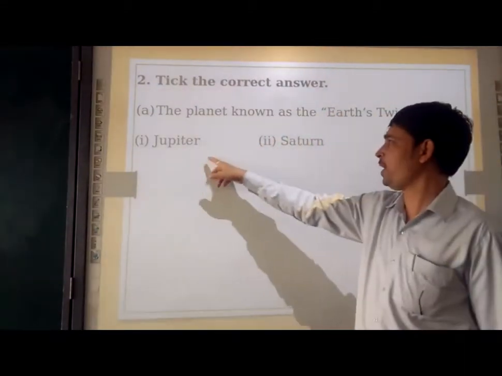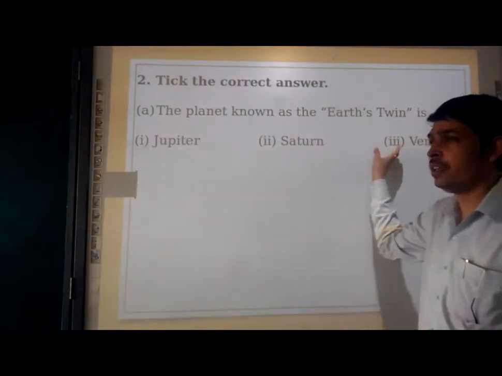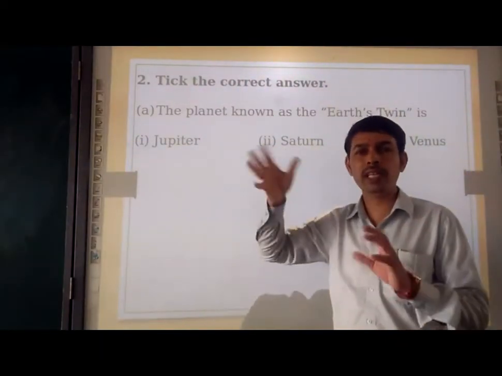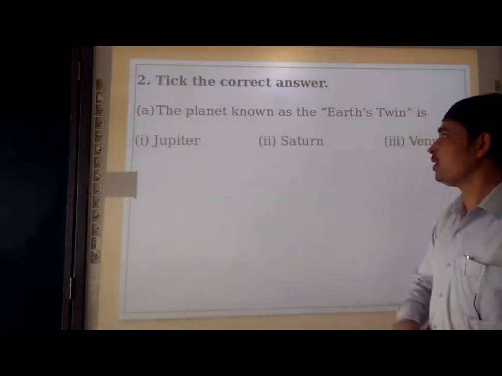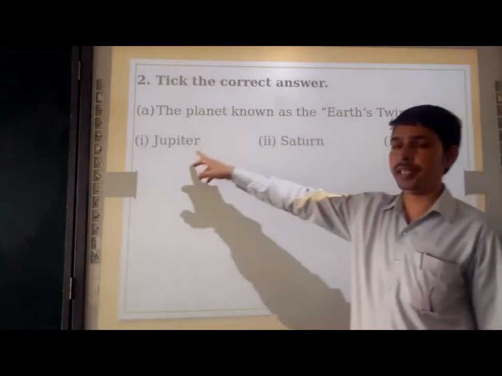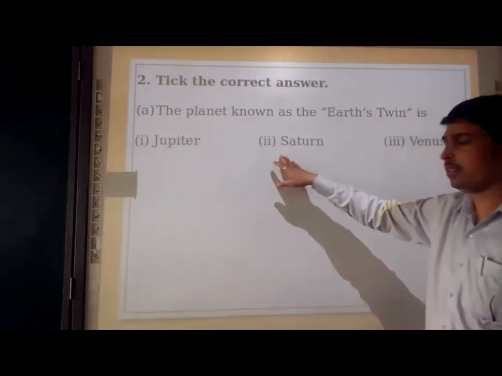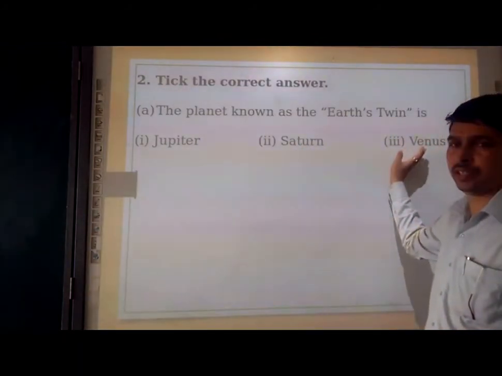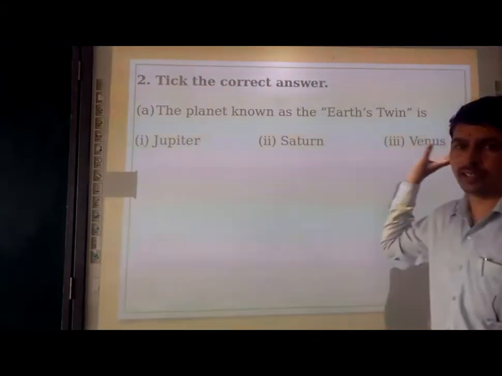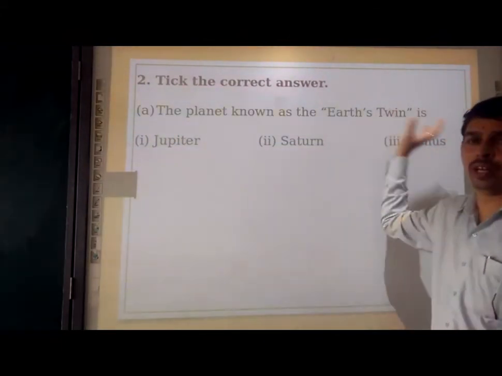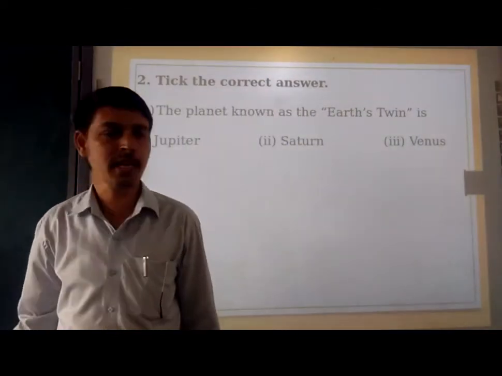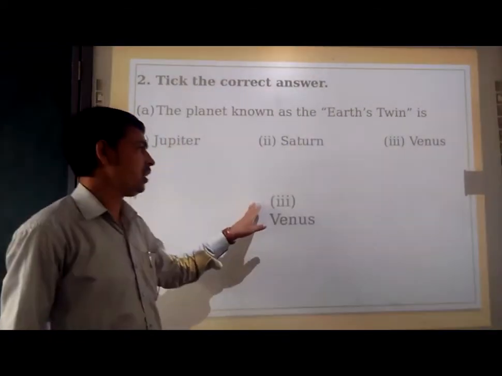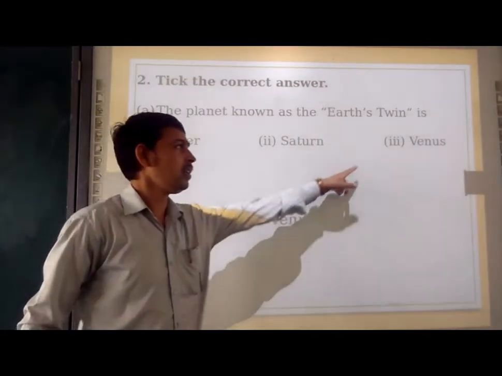So out of Jupiter, Saturn and Venus, which planet looks similar, called the twin of the Earth? So Jupiter is here, Saturn is here, and Venus is there. So Venus is the correct answer because it's known as the twin of Earth. So let's take our answer. Answer number third, Venus is the correct answer.